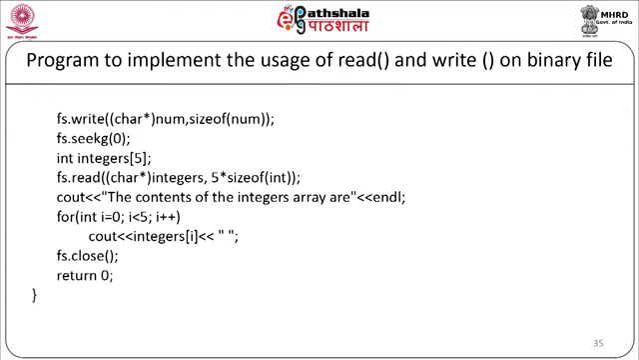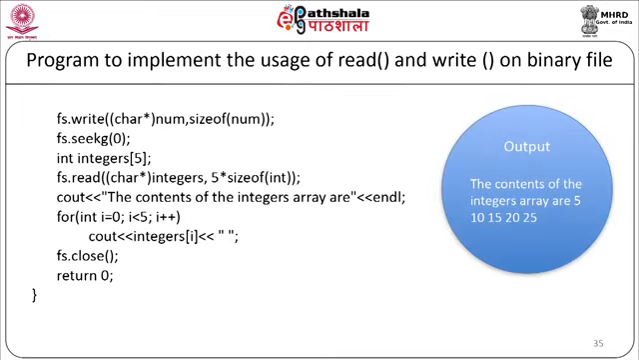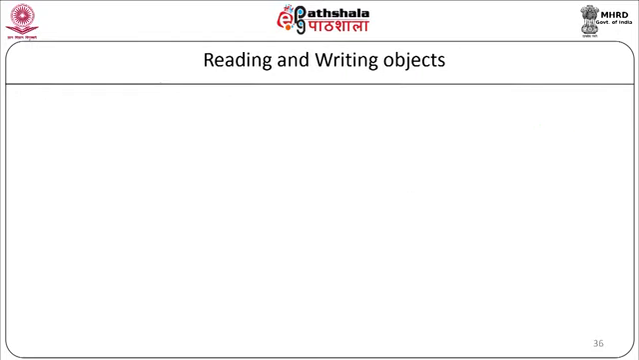Now when we compile our program, first it will write all 10 values to the file and it will read the first 5 values from the file. So our output will be: the contents of the integer array are 5, 10, 15, 20 and 25.